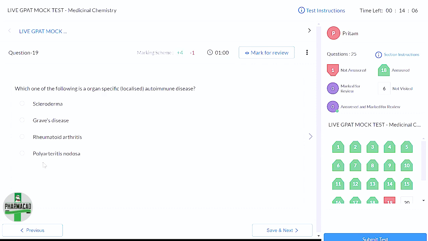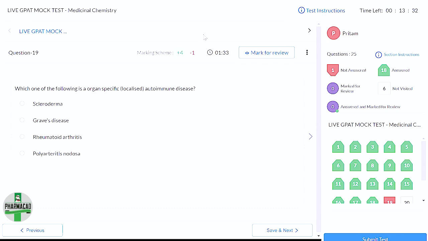Graves disease में क्या होता है? Graves disease is related to which? Thyroid gland. Is it an organ? Thyroid gland organ है? Can you call a gland an organ? No, it's a gland.